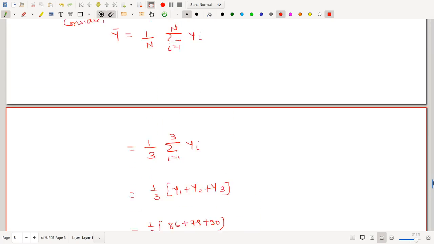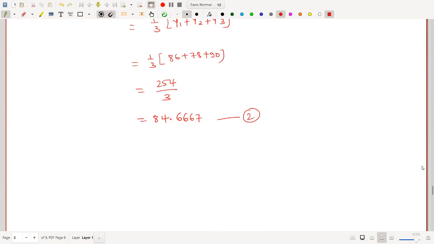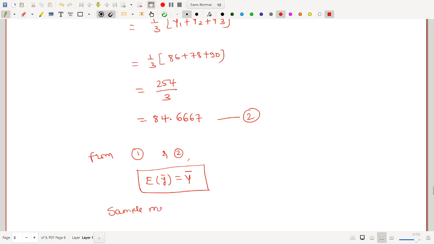So from equations 1 and 2, both values are the same, which is 84.6667. So we can say the expected value of small y bar is equal to capital Y bar. And what does this mean? This means sample mean is an unbiased estimator of population mean.